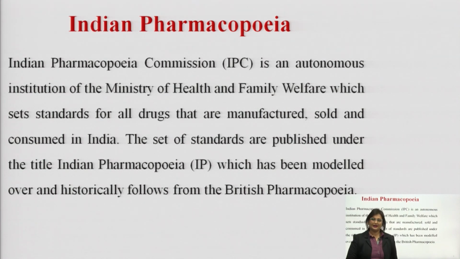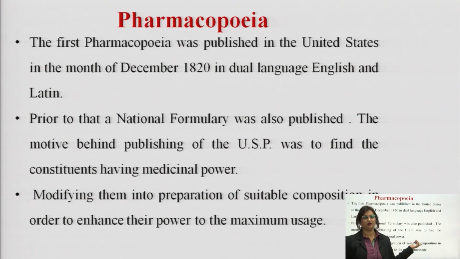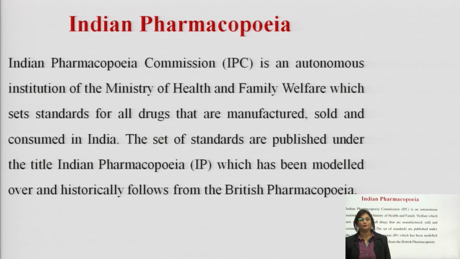Now, talking about Indian Pharmacopoeia. Previously, when I mentioned the United States Pharmacopoeia, this was the first known pharmacopoeia, published in the year 1820. What about Indian Pharmacopoeia? When was Indian Pharmacopoeia published? What was the history of Indian Pharmacopoeia? We will look into that now.